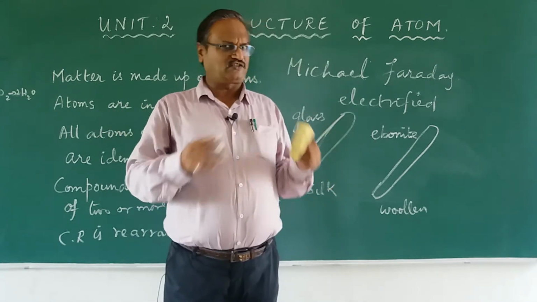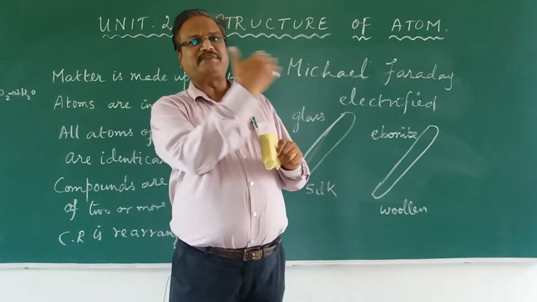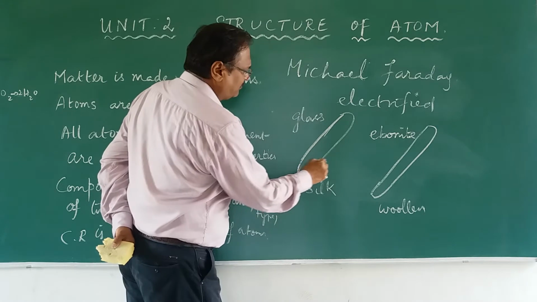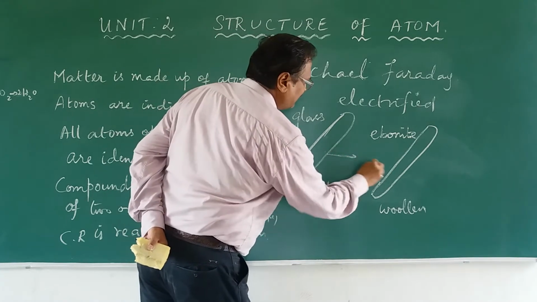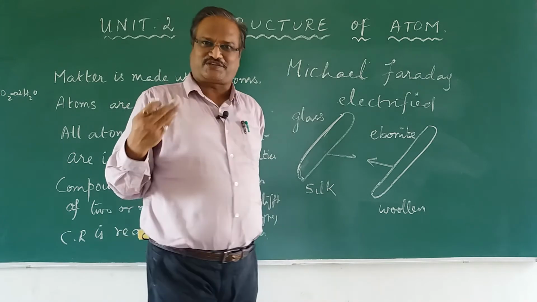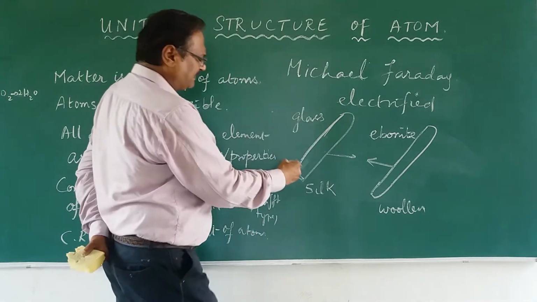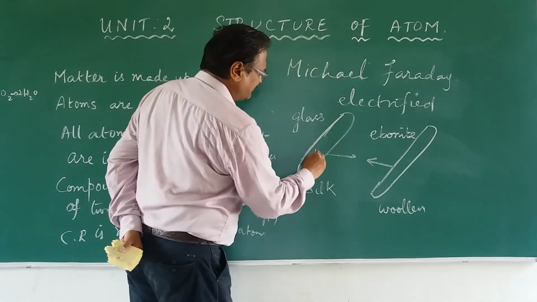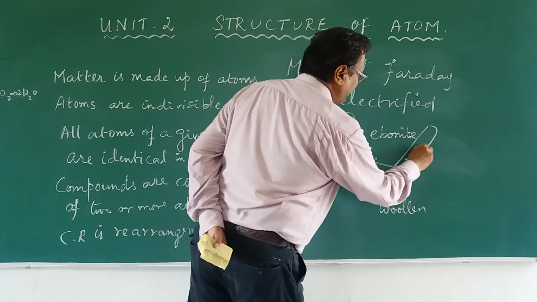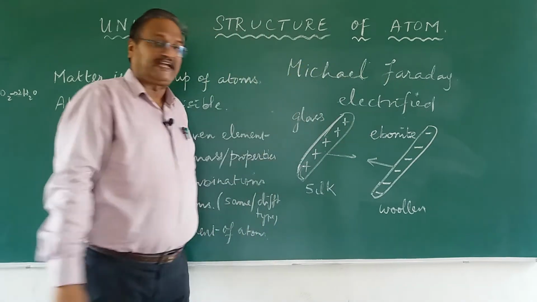Charged means it is not just an atom, it is getting something extra. So for example, when you bring these two things together, they were attracting. So they said this is called electrification. And Michael Faraday said that whatever this glass rod is having, let it be positive charge, and whatever the ebonite rod or plastic rod is having, let it be negative charge.